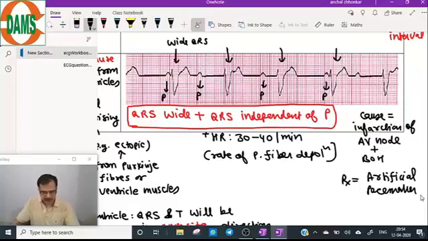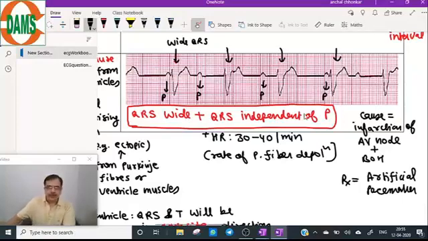How is QRS independent of P? Because of third degree AV block, the pacemaker for the ventricle is different, and the pacemaker for the atria is SA node. The clinical feature will be syncope and dizziness.